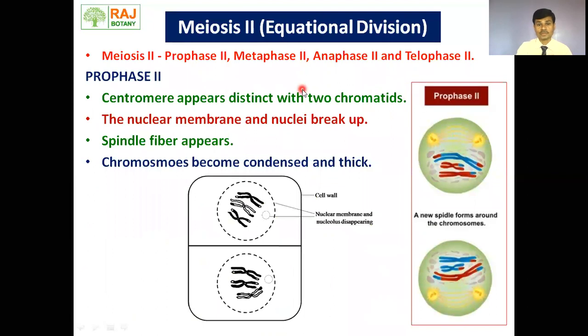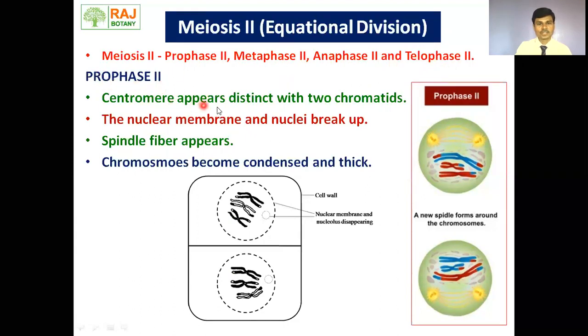Now move toward the meiosis second. Meiosis second, remember, is exactly mitosis. That's why meiosis second is called equational division. Now what happened in meiosis second? We have discussed anaphase first, in which centromere is not broken. But in anaphase second of meiosis second, centromere is broken. Let's see. Meiosis second is again divided into prophase second, metaphase second, anaphase second, and telophase second.